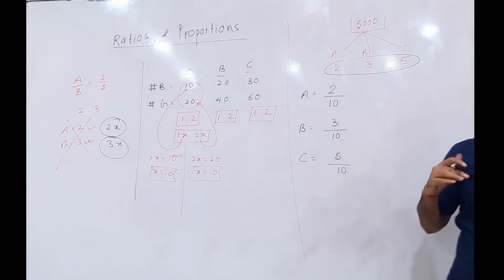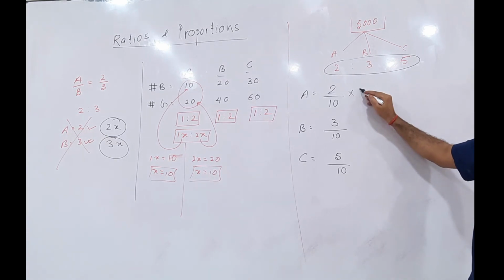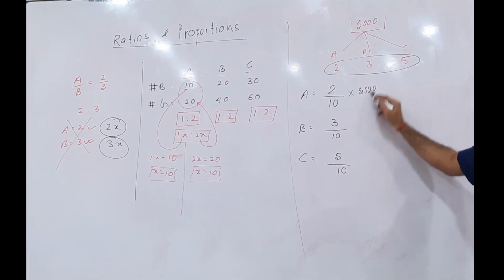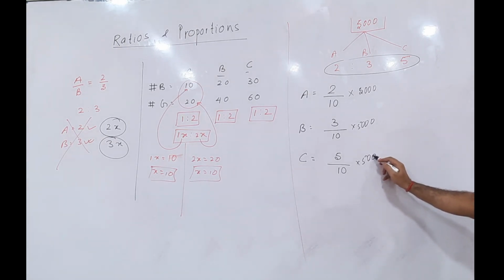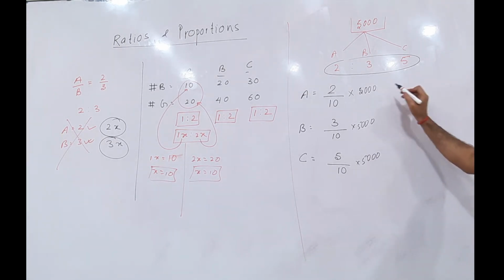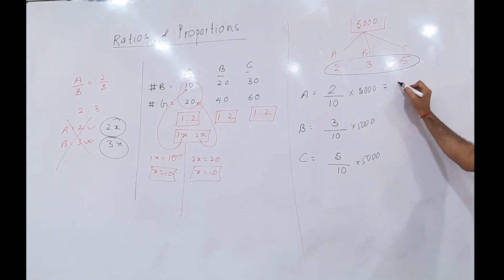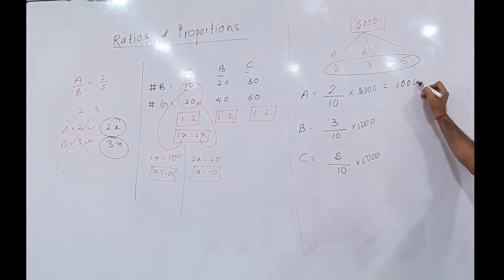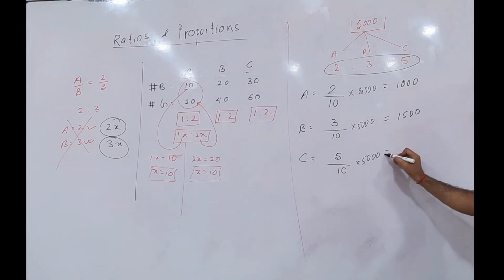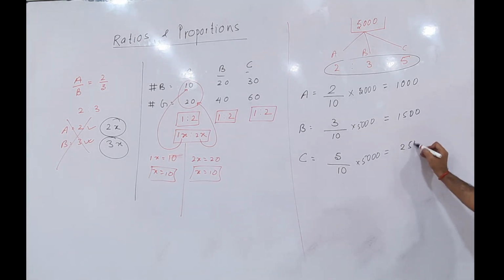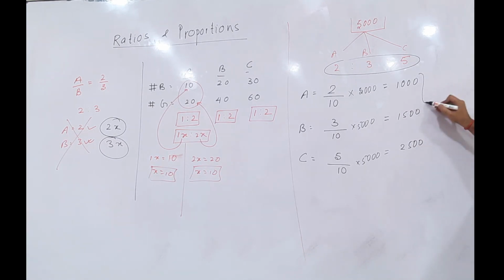Now, how to find the value? I'll just multiply by the total: 5,000 times each fraction. What answer do we get here? 1,000. What about here? 1,500. What about here? 2,000. Correct, of course, half. So I can find it out.